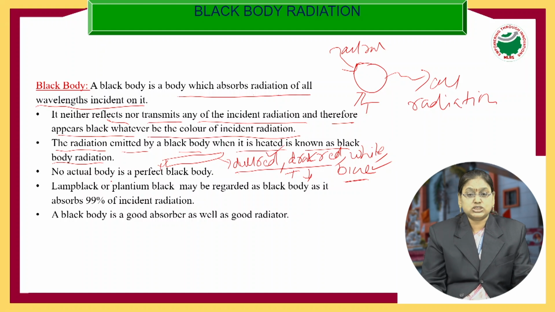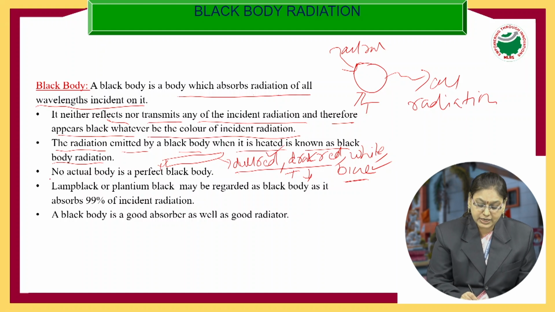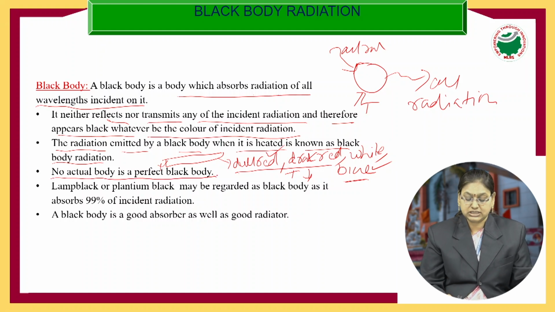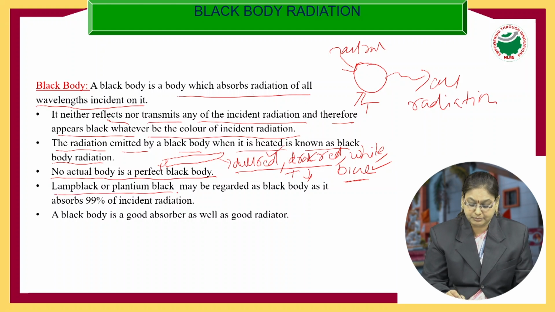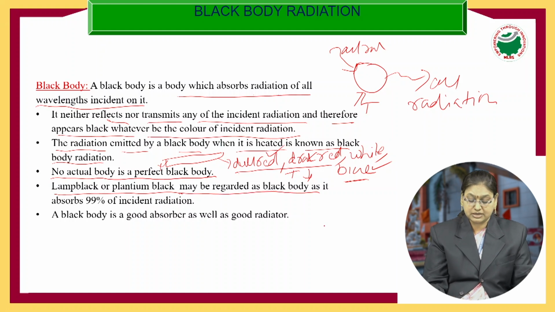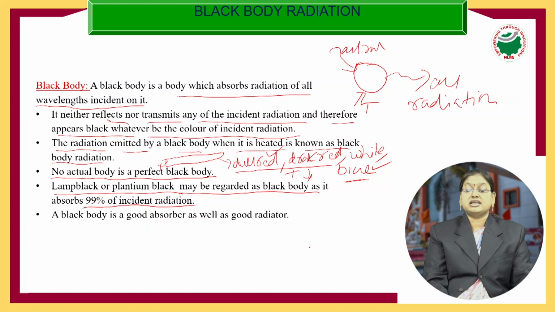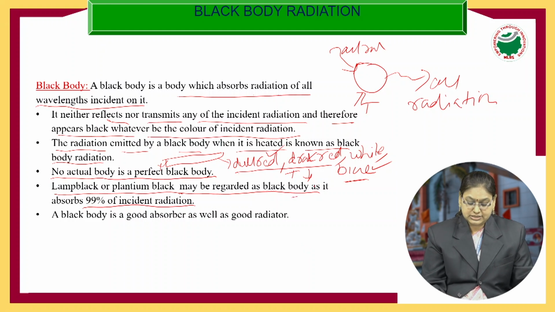Now, in the universe, there is no perfect black body. No actual body is a perfect black body. Lamp black or platinum black may be regarded as black bodies. Why? Because they absorb 99% of incident radiation. Since they are absorbing 99% of incident radiation, lamp black and platinum black are considered as black bodies.